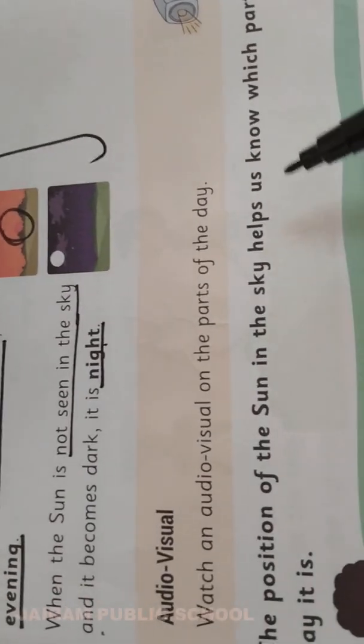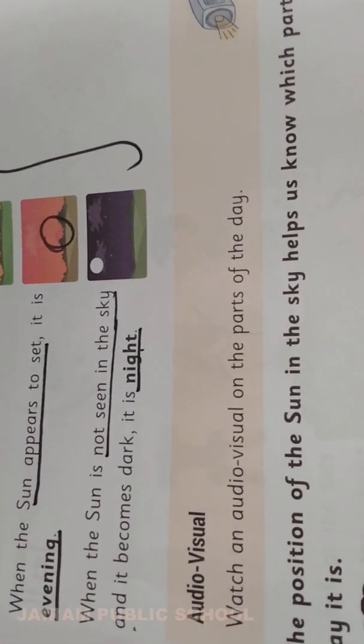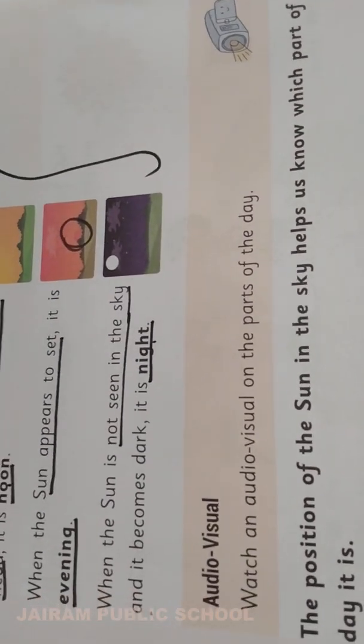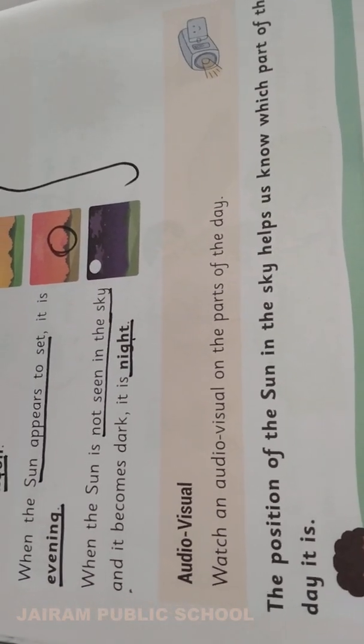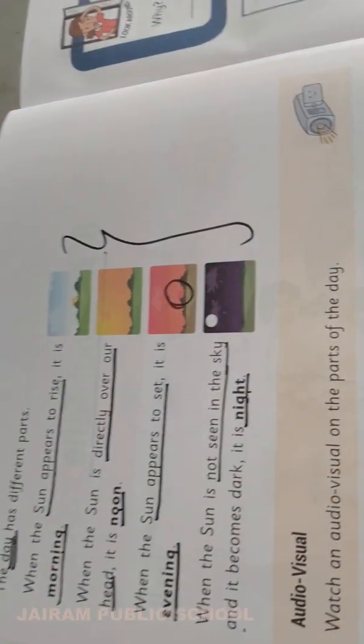night. The position of the sun in the sky helps us tell which part of the day it is. See, by seeing the sun itself, we can say whether it is morning or noon or evening, or there is no sun means it is night. The position of the sun itself, we can say the parts of the day. These are the 4 parts of the day.